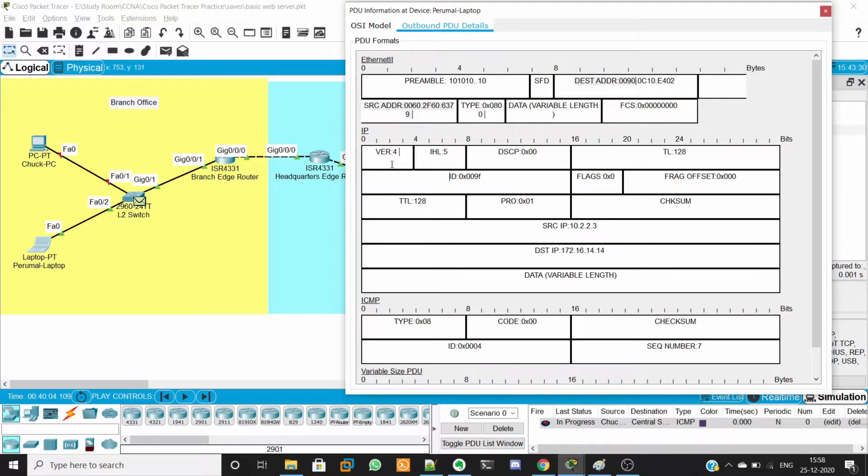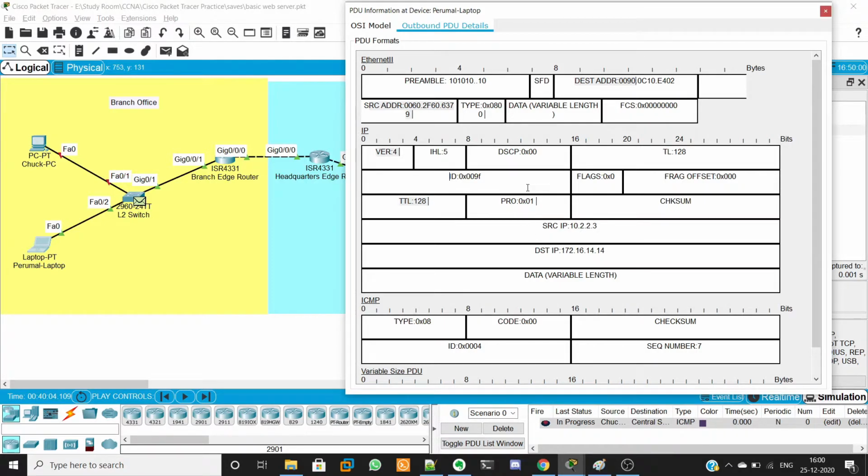When you see the layer 3 data diagram, it shows version 4, which means IP version 4, and it holds the TTL value, which means time to live. This TTL value will be reduced by 1 for every hop that this packet transmits, and it will keep reducing until it reaches the destination. Once it reaches the destination endpoint, it renews this TTL while sending the response back to the source.